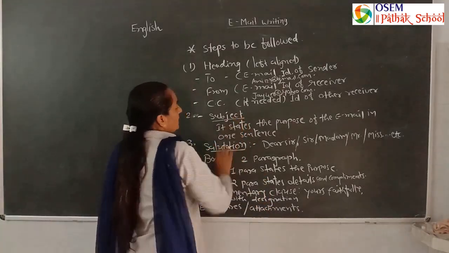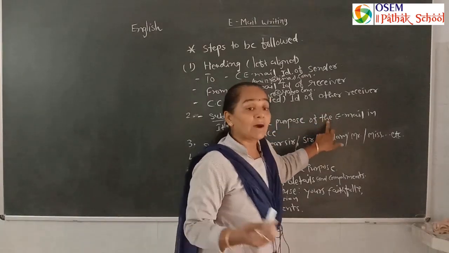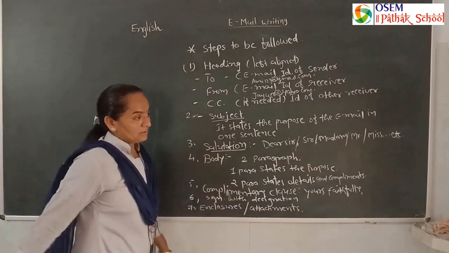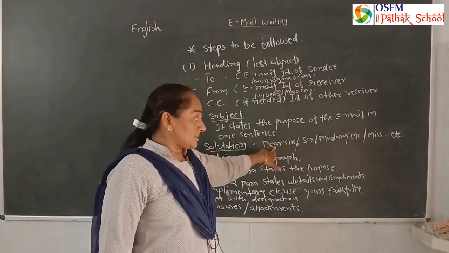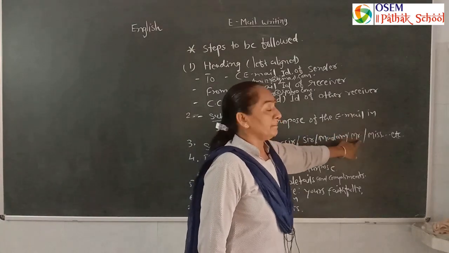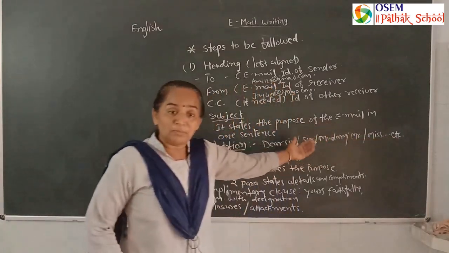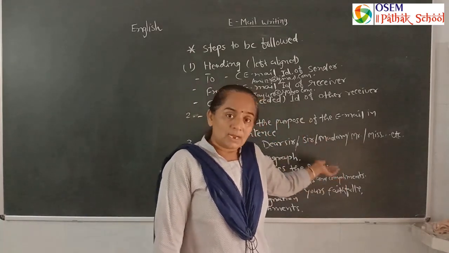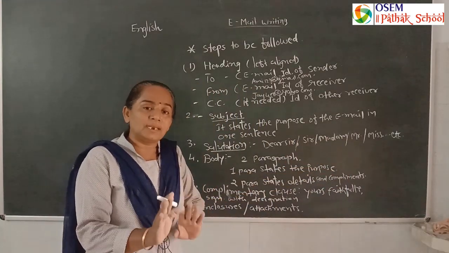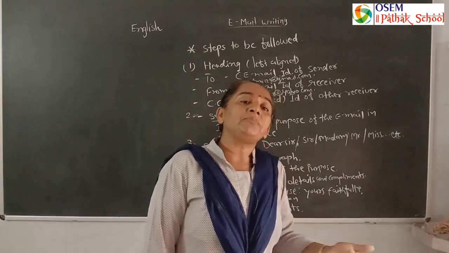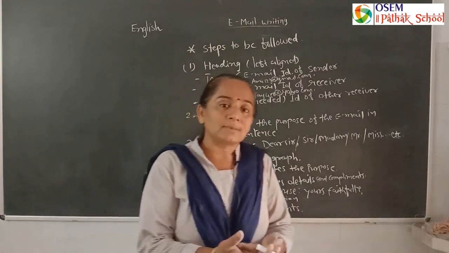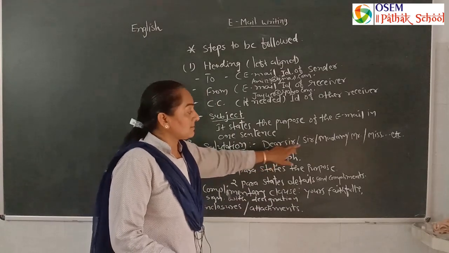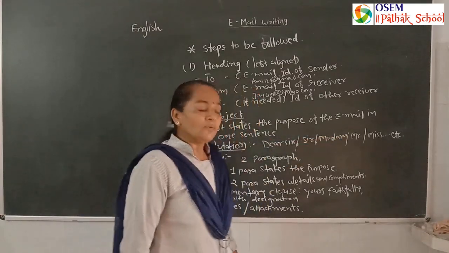Here, the subject states the purpose of the email, why I am writing the email. It should be only in one sentence. Then salutation. Salutation means dear sir, madam, my dear friend Pina, dear Ami, dear Jaiti, dear Varsha. We can write that. If we write to our relatives, we can write the name directly. And if we write to companies, offices, or a bank, at that time we use respected sir, dear sir, madam, that type of salutation.